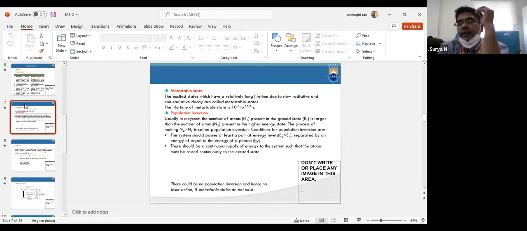See here, I'm telling you. The excited states which have a longer lifetime, the atoms which have a relatively long lifetime due to slow radiative and non-radiative decays, are called metastable states. The lifetime of a metastable state is 10 power minus 6 to 10 power minus 3 seconds. So what is a metastable state? See here, I'll tell you.